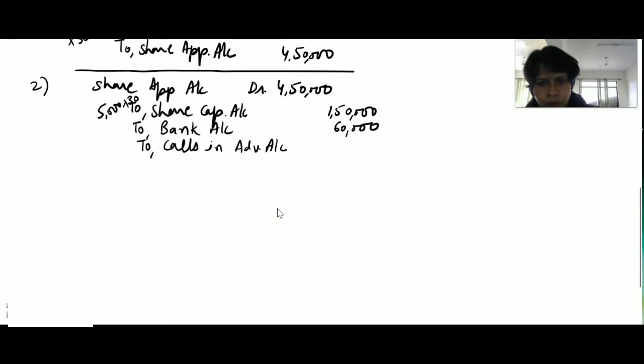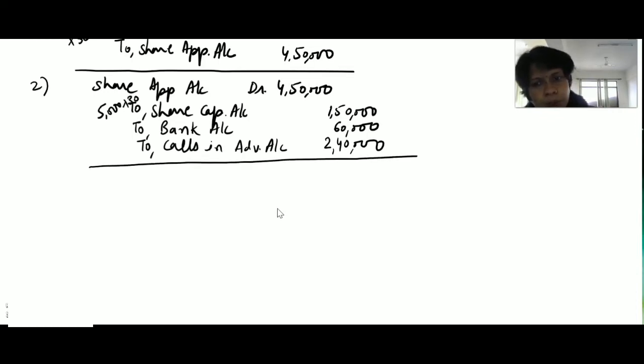So we will refund 2,40,000 and advance money 2,40,000 rupees. And now we will tally our total, which should be equal to 4,50,000 on both sides. It means our total is correct and the amount is correct.